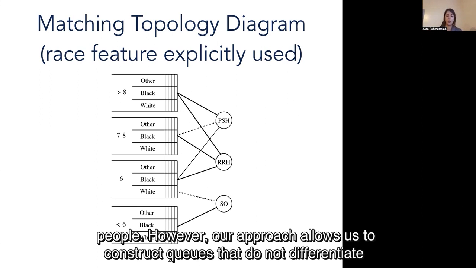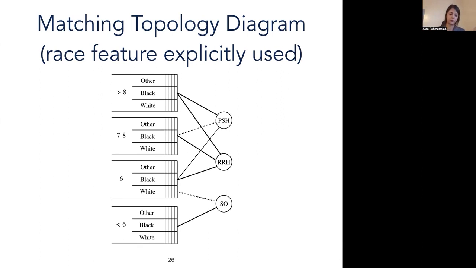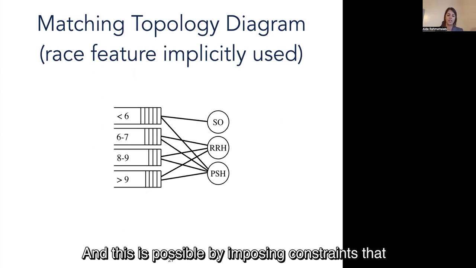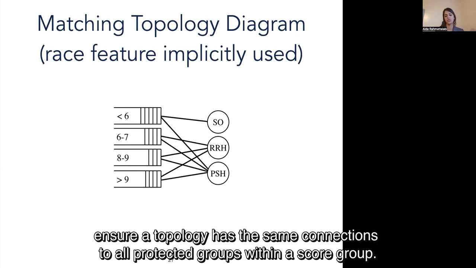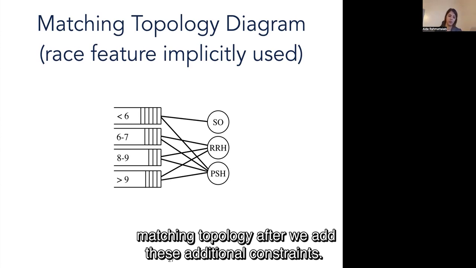However, our approach allows us to construct queues that do not differentiate between people according to the race or any other sensitive attribute. And this is possible by imposing constraints that ensure topology has the same connections to all protected groups within a score group. In this figure, we can see the resulting matching topology after we add these additional constraints.